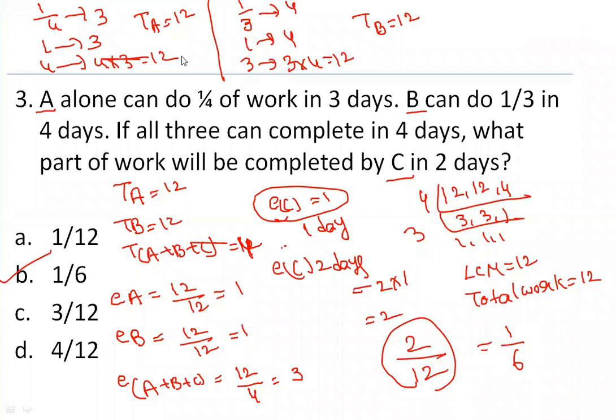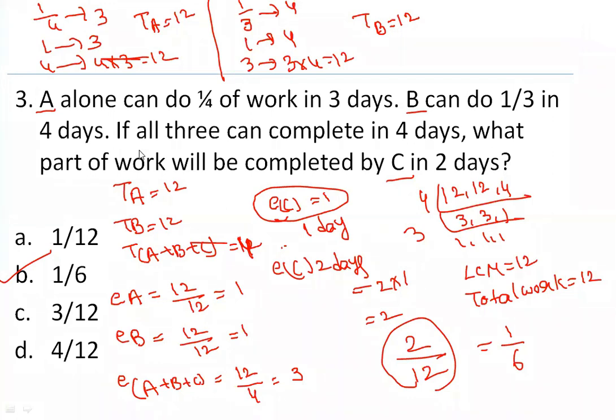Only the last part of the question you should have clarity to understand, guys. 1/4 of the work means one part in 3 days, so 4 parts in how many days? 4 into 3, 12. Done. Next, B can do 1/3 of the work in 4 days means one part in 4 days, so 3 parts in how many days? Again, B can also do it in 12 days. Instead of directly giving that A can do in 12 days and B can do in 12 days, they have given it as a part of the work.